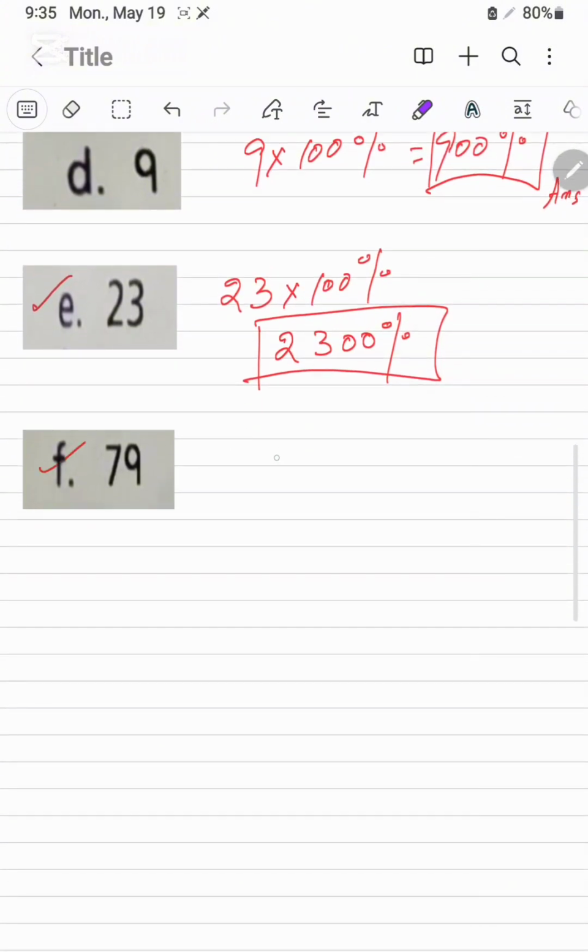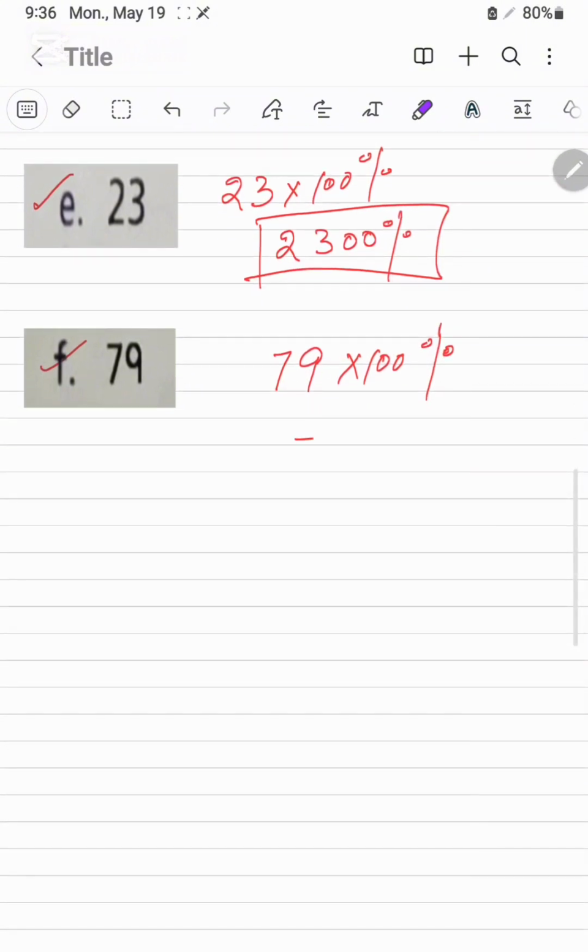Now its F part, that is the 79 multiplied by 100%. 7,900% is the answer of this one.